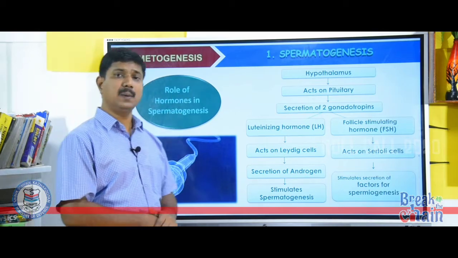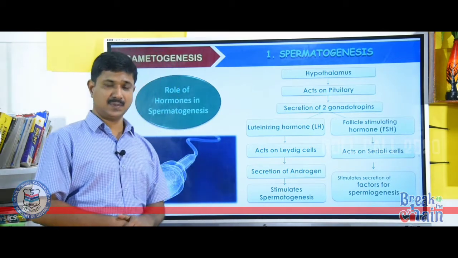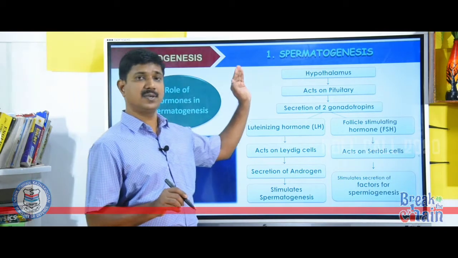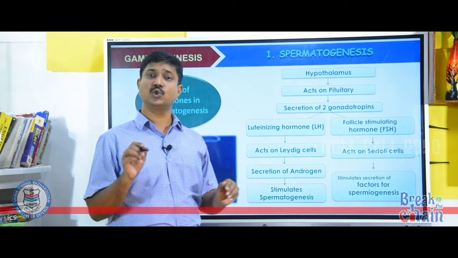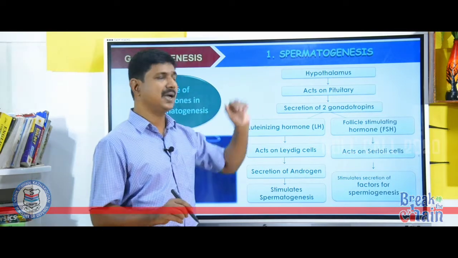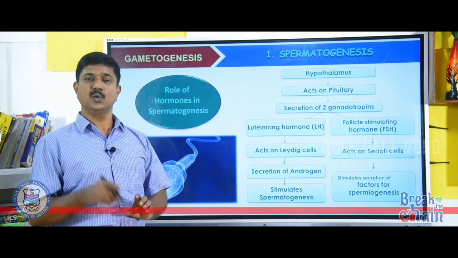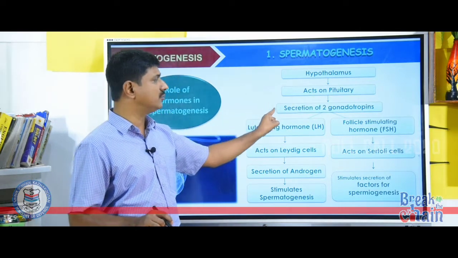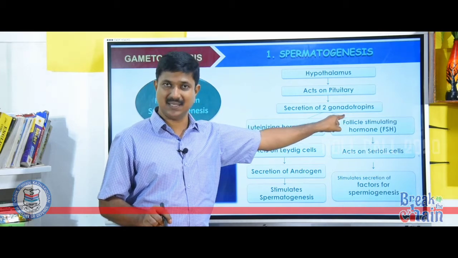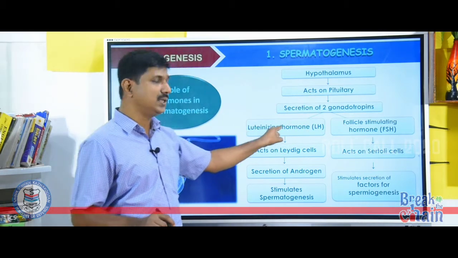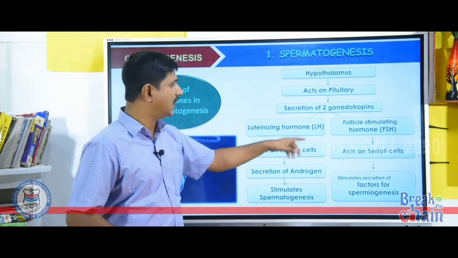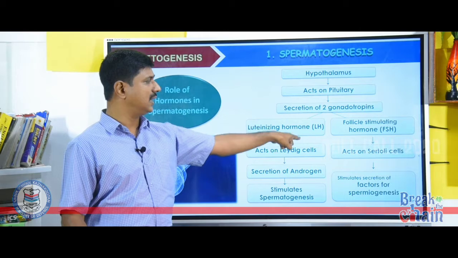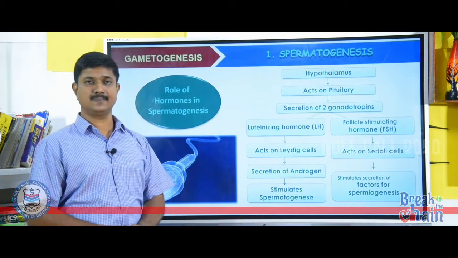Next, the hormonal mechanism of spermatogenesis. Spermatogenesis starts at puberty due to the secretion of GnRH, that is gonadotropin releasing hormone, secreted by the hypothalamus. Gonadotropin releasing hormone acts on the pituitary, which stimulates the secretion of two gonadotropins. The gonadotropins are luteinizing hormone, also called LH, and follicle stimulating hormone, also called FSH.